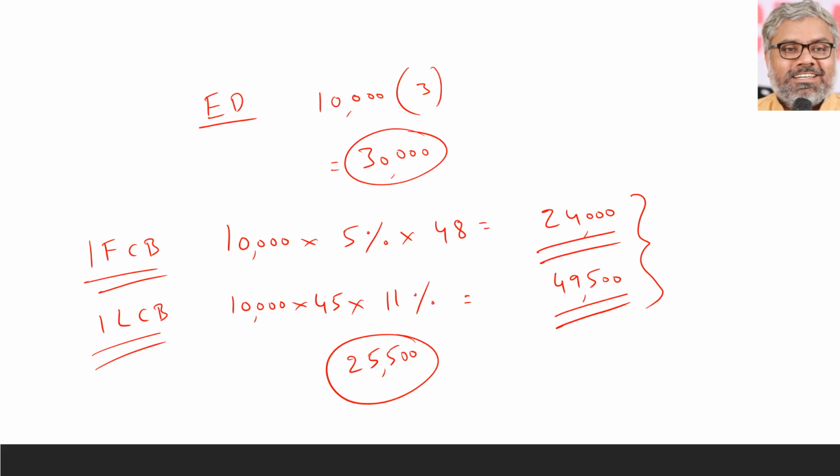That is considered as borrowing cost according to AS 16. So out of this 30,000, 25,500 is considered as borrowing cost under AS 16. Naturally, how much is remaining? That is 4,500, which can be considered as foreign exchange fluctuation under AS 11.